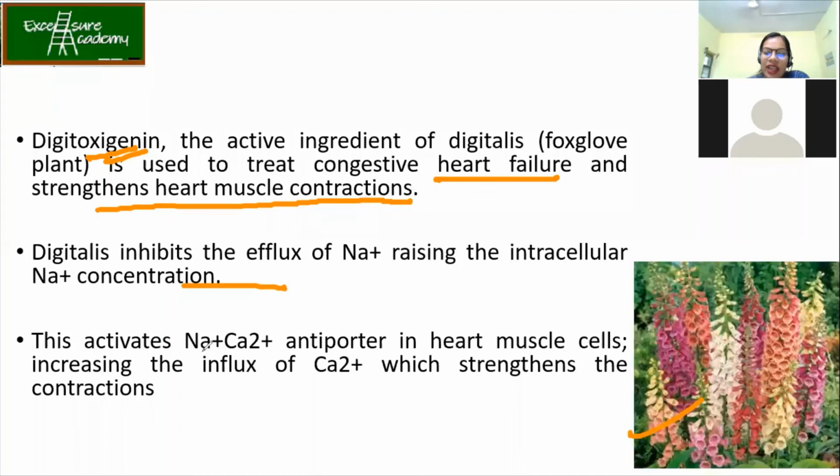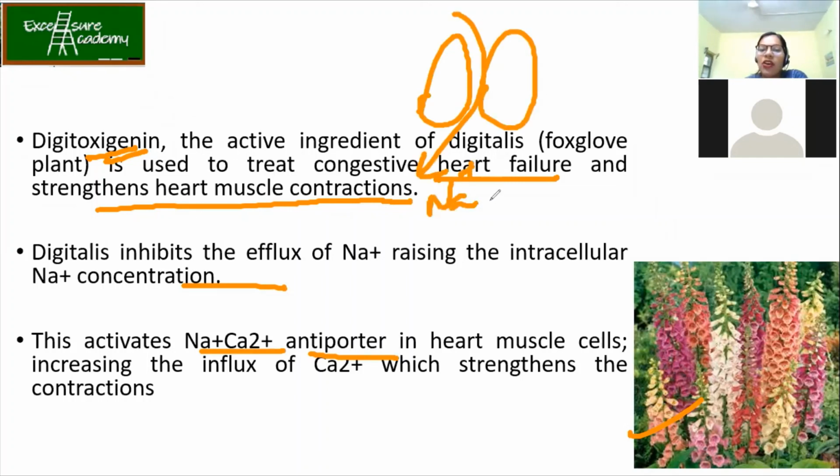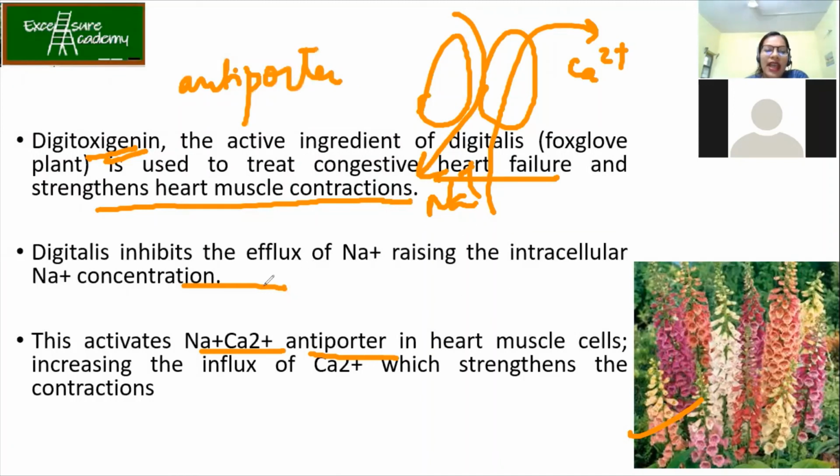Now, this will also affect your heart muscle contraction. Now, this activates your Na+, Ca2+ antiporter. Remember what is antiporter? So, suppose Na+ comes in, your Ca2+ will go outside. Okay. So, antiporter means in the opposite direction at the same time. So it activates your Na+, Ca2+ antiporter in heart muscles. It increases the influx of calcium 2+, which will strengthen the contraction. So if you're using it as a medicine, then you have to use it in smaller doses. Okay. So you have to use it in the smaller doses.